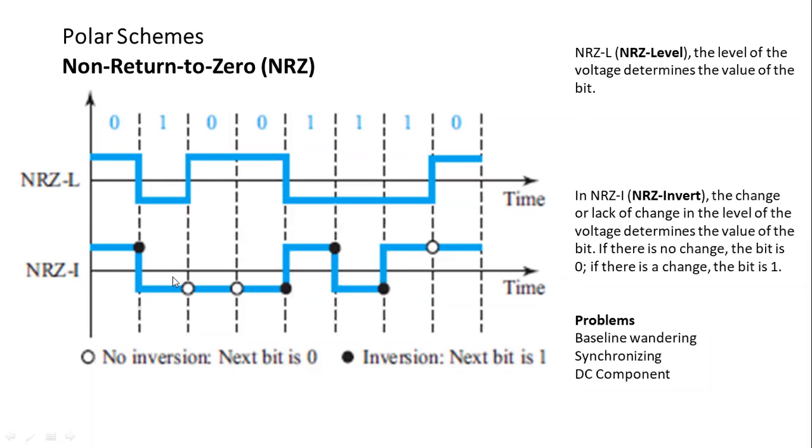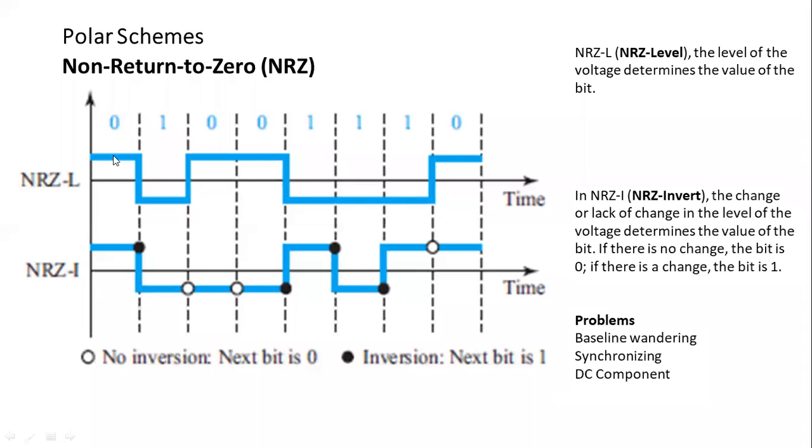This way NRZ inversion is represented. In this case, you can see the second method and the first method. In these, certain problems may arise. That is the baseline wandering. What do you mean by baseline wandering? Just now we have seen it's a drift in the signal.